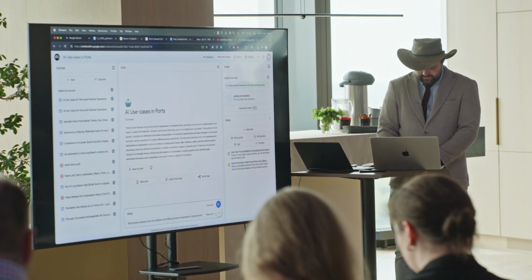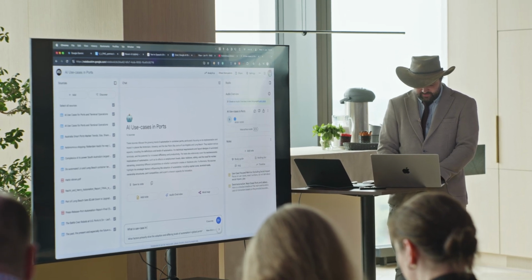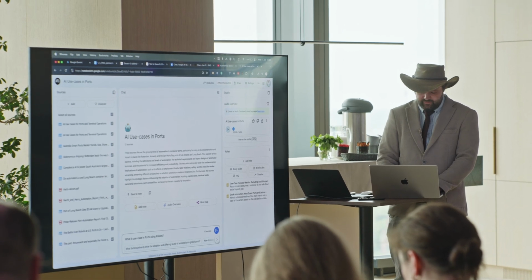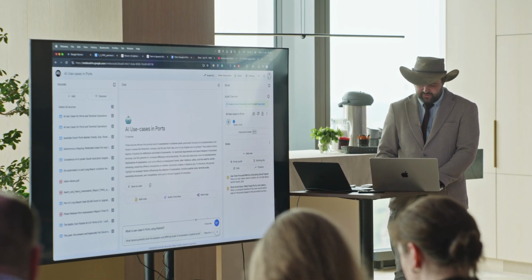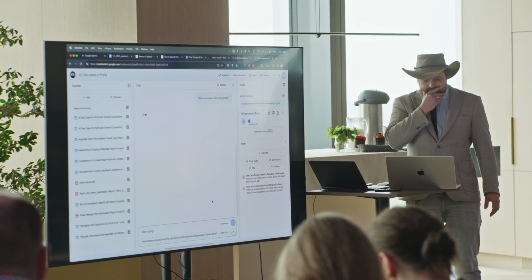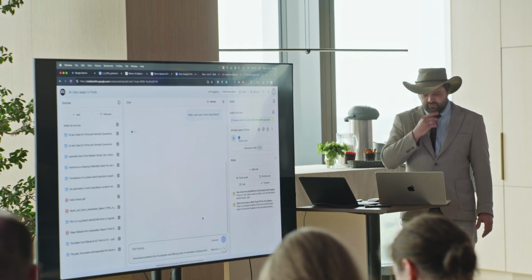So, what is the use case in ports using robots? I'm not sure actually if there is one, but by the way, it gives also some questions below. But we'll see if it's actually there. So it will be really cool to see. So it is generating, and I will show you the main difference to the ChatGPT.